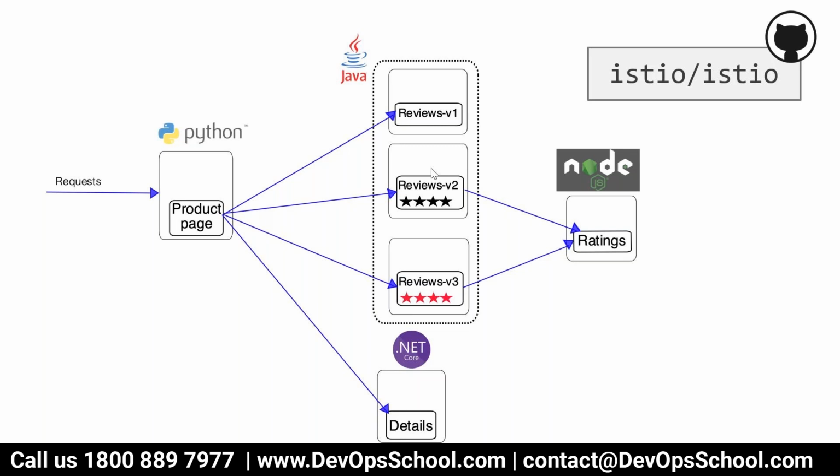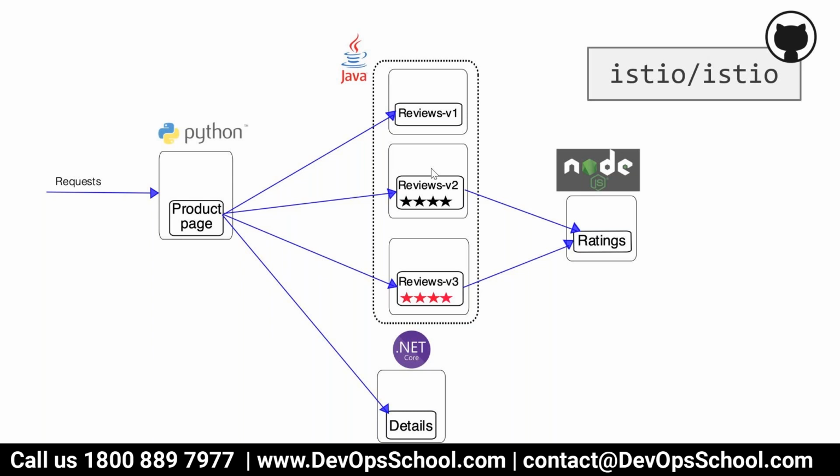Right now the technology is not a concern, but how we send traffic from one place to another is important. The reviews service has versions v1, v2 and v3.